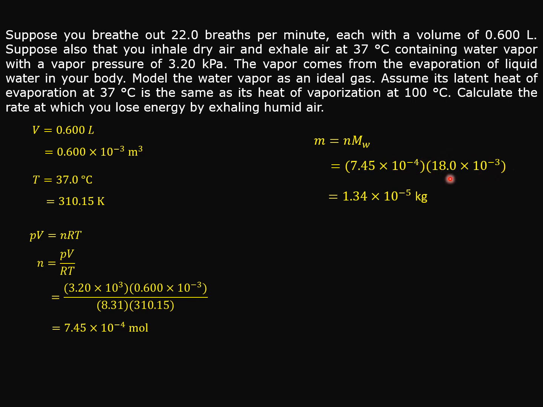The molar mass of water is 18 gram, which in kg is 18.0 times 10 to the power of -3 kg. So we have this value for the mass of the water vapor produced in every breath.